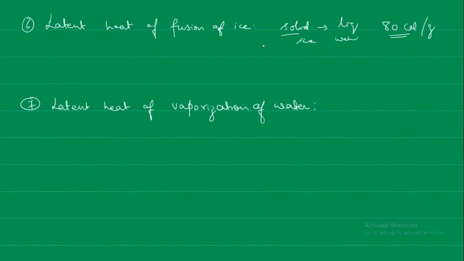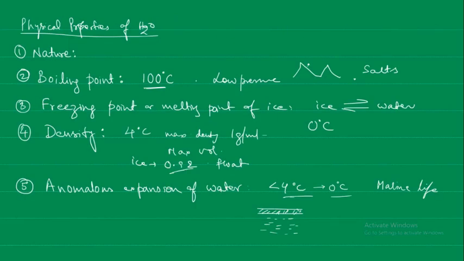The high specific latent heat of solidification means that lakes and rivers do not freeze suddenly, because so much energy is required. It is a high amount of latent energy for the solidification. Just like we discussed earlier, a layer of ice forms and floats on the top, and because of the high latent heat it does not allow the rivers and lakes to freeze immediately or suddenly.